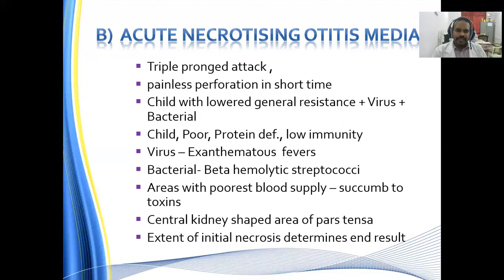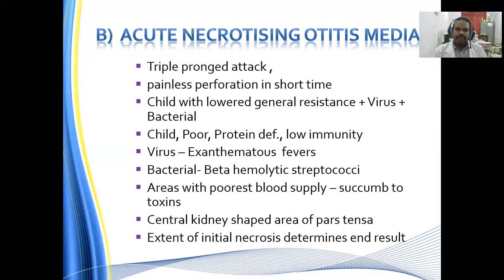In the middle ear and mastoid air cell system, the ossicles and other regions with poor blood supply succumb to the toxins produced by beta hemolytic streptococci. This leads to a painless, central perforation, which is kidney shaped, in the area of the pars tensa.